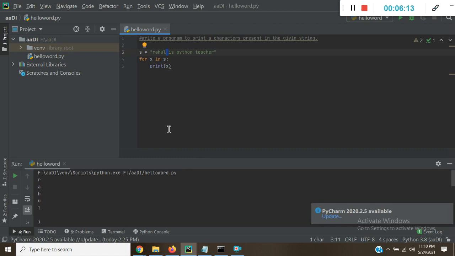Let's do another example. Suppose I have to print some data from the keyboard. I'll take an input from the keyboard, then print this input to the output. So how can we do this? Let's start here: s equal to input, enter some string.